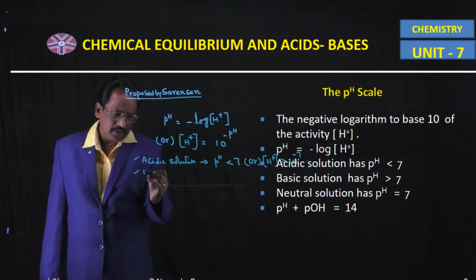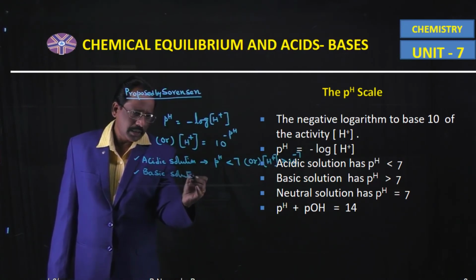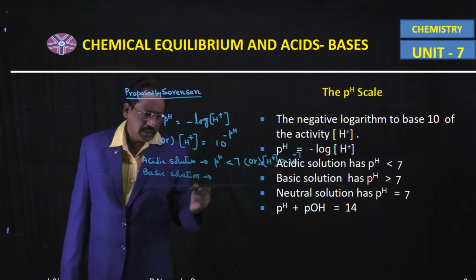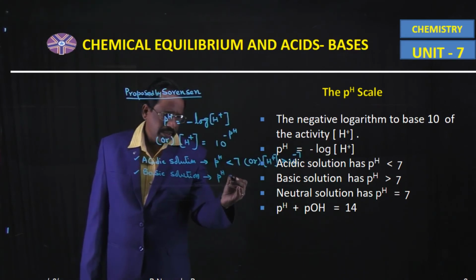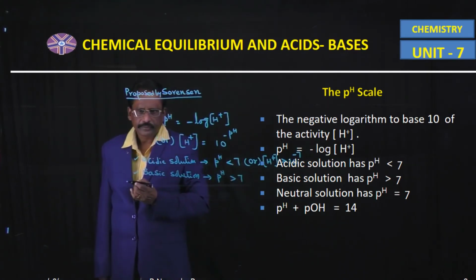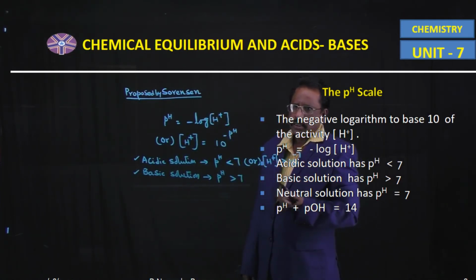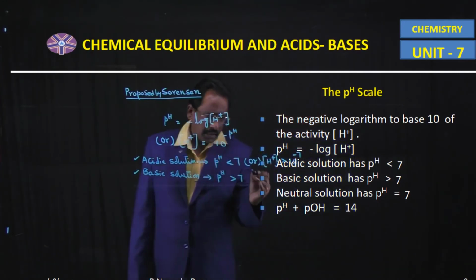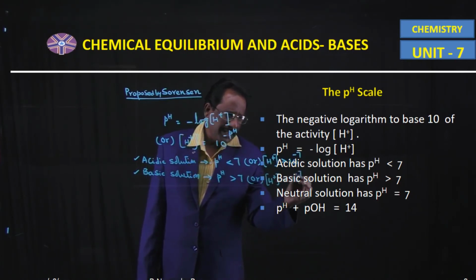For any basic solution, the pH of that solution is greater than 7, or H plus active mass is less than 10 power minus 7.